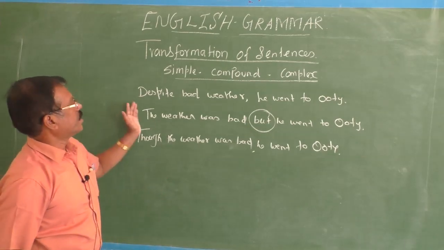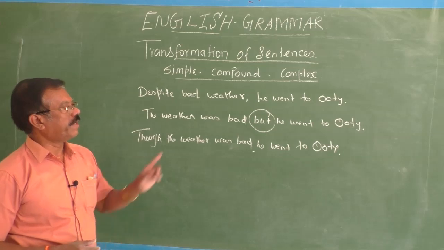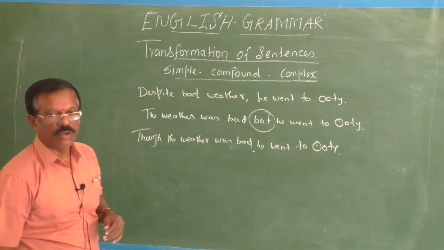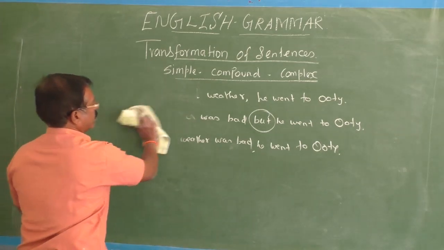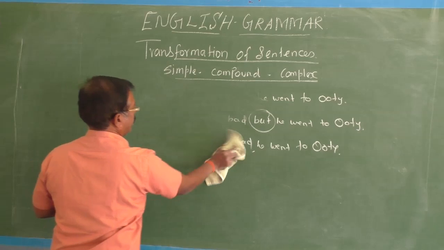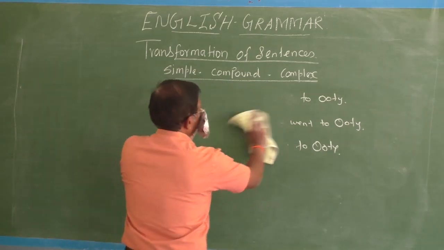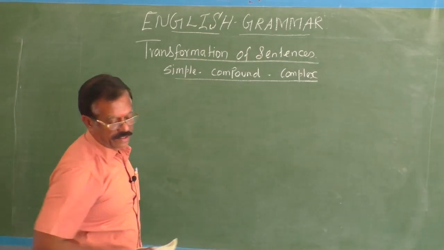Good. Despite bad weather, he went to Ooty. The weather was bad, but he went to Ooty. Though the weather was bad, he went to Ooty. Okay, fine. So when you have contrast ideas in the same sentence, you have to use but in the compound sentence and though in the complex sentence.